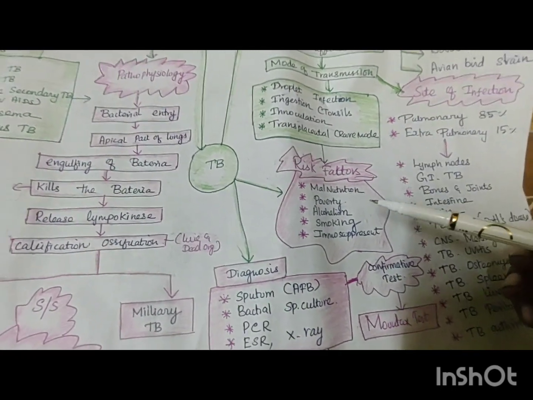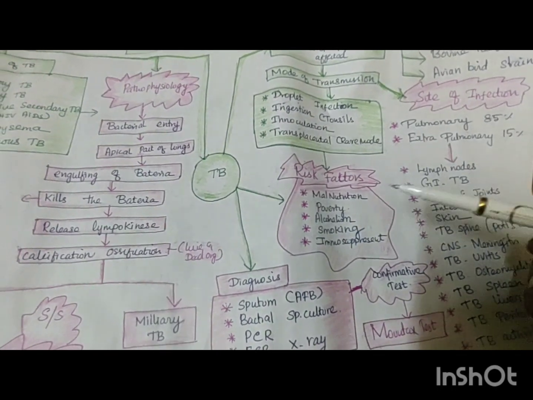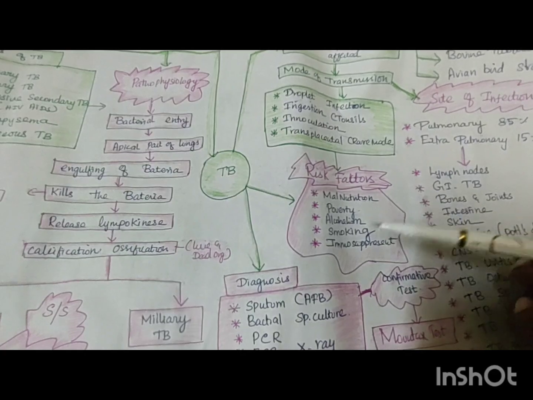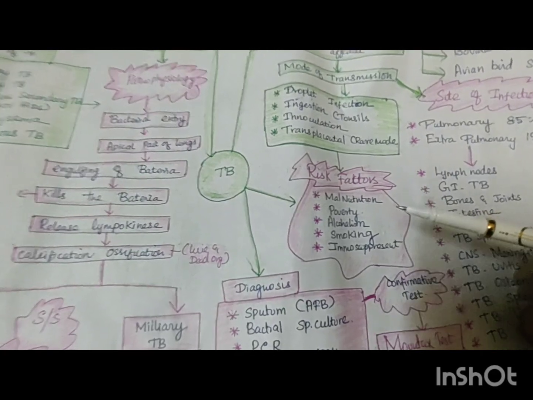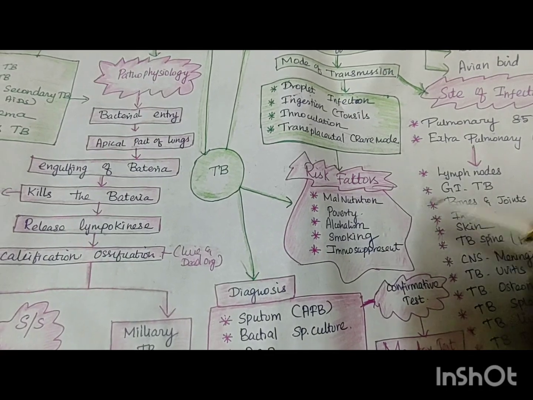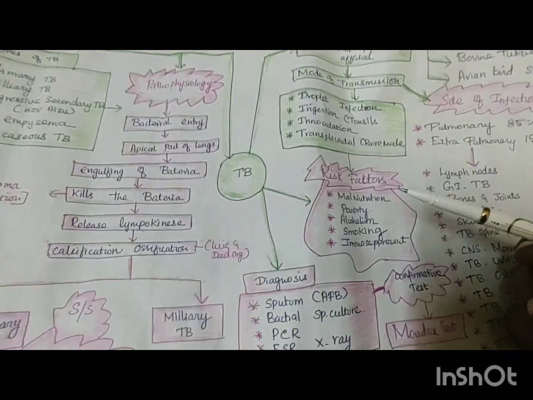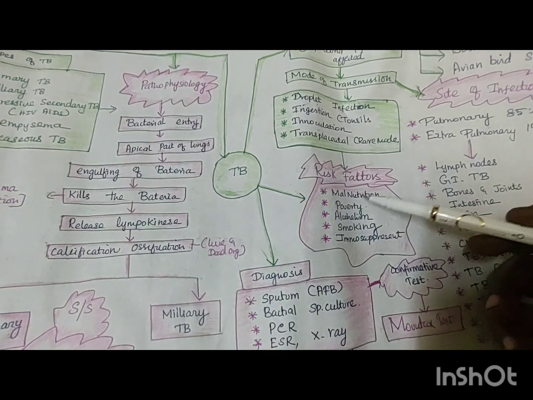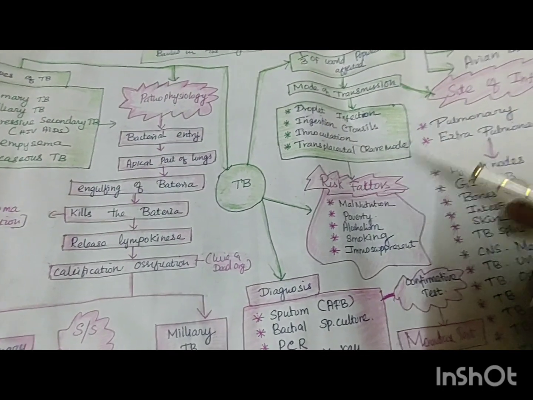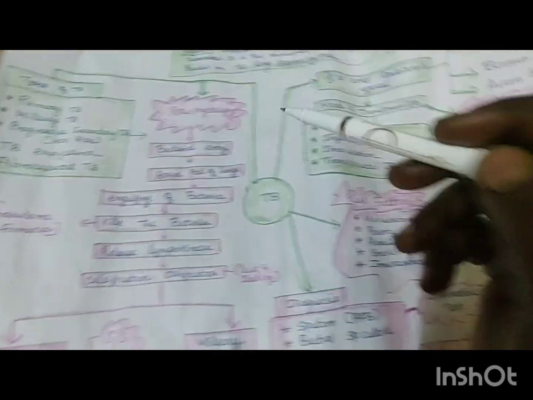What are all the risk factors to develop this disease condition? The risk factors are mainly poverty, overcrowded areas, malnourished children, alcoholism, smoking, drug addicts, then sometimes immunosuppressed people, transplant people, kidney diseases or any other diseases may be a very high risk factor to develop this disease, right or not? So these are all the risk factors; how it is entering, that is called pathophysiology.